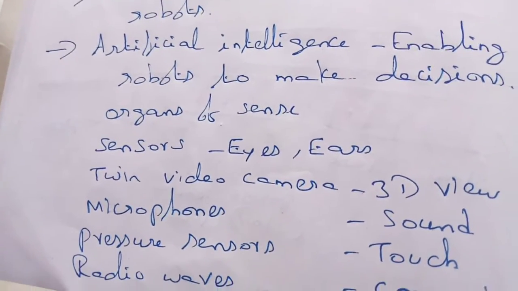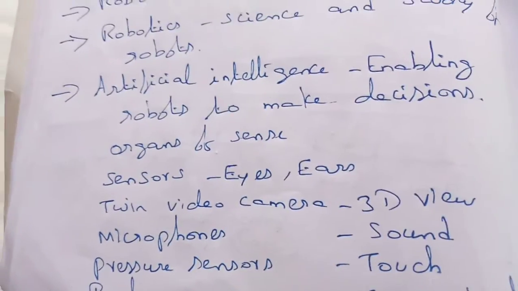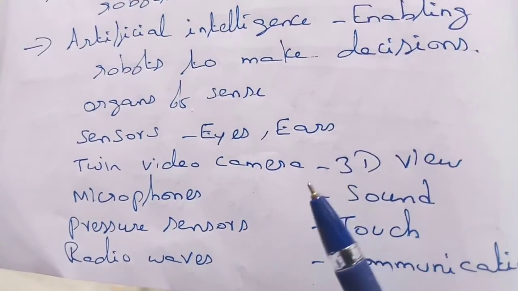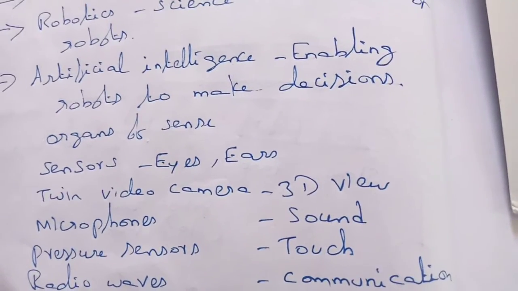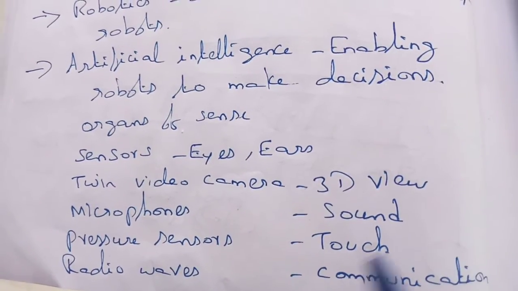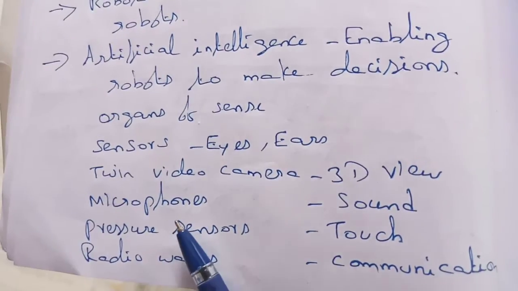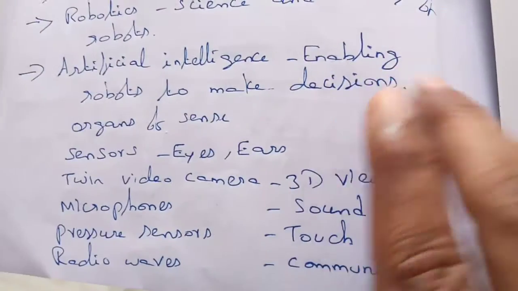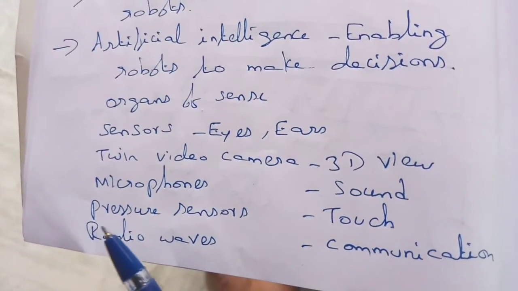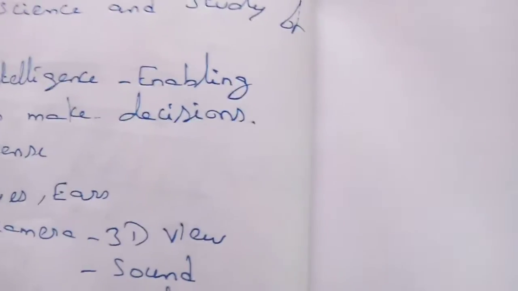So what are the organs of sense they have? They have sensors. Those sensors are used as their eyes and ears, and they also have twin video cameras for 3D view, like our eyes. Next, they use microphones for sound. In our phone, microphones will be there, no? Like that, they use them for sound. And instead of our skin, they use pressure sensors to feel touch. And radio waves for communication with other devices and other robots.